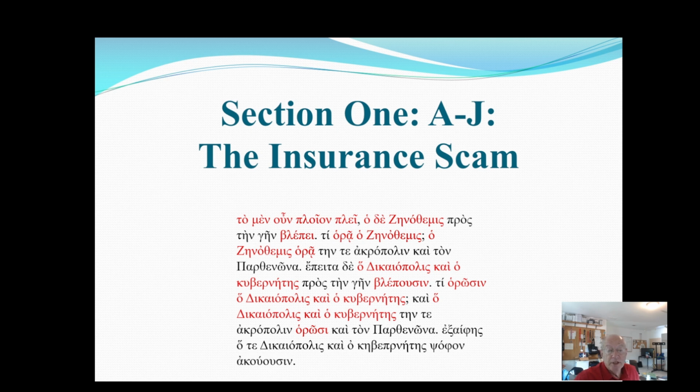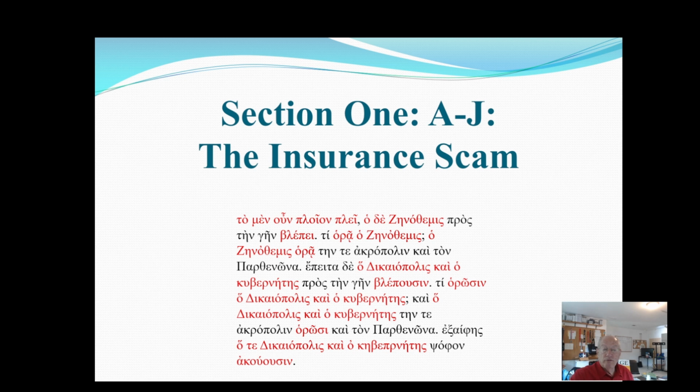Kai ho Dikaiopolis kai ho kubernetes tein te Akropolin horosi kai ton Parthenona. Ho Dikaiopolis kai ho kubernetes is simply the noun phrase we've seen, Mr. Dikaiopolis and the captain. Horosi is to see.